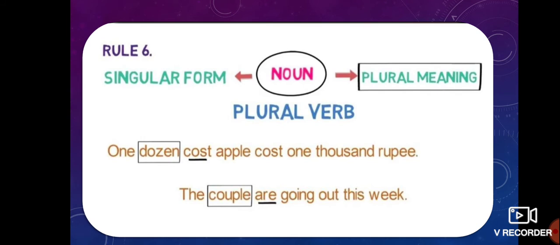One dozen. As the dozen consists of 12, you can write the costs now. One dozen apples cost 1000 rupees. Okay, the couple are going out this week. Here the couple means a husband and wife.